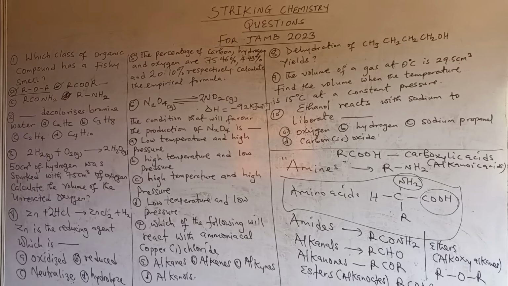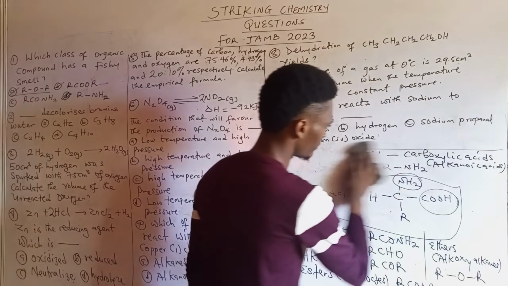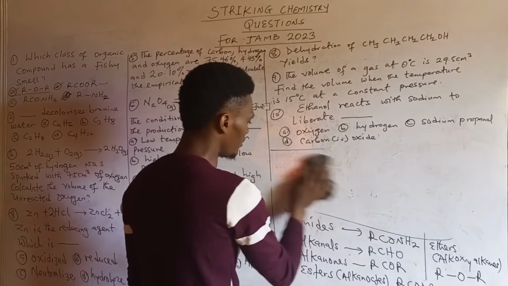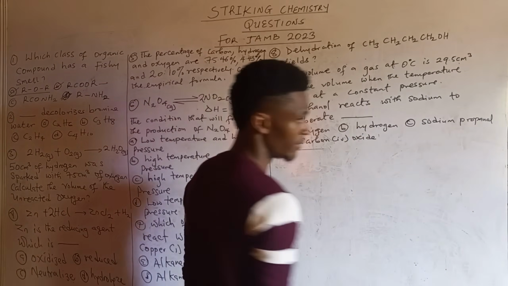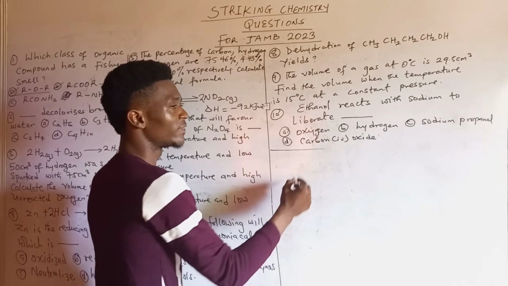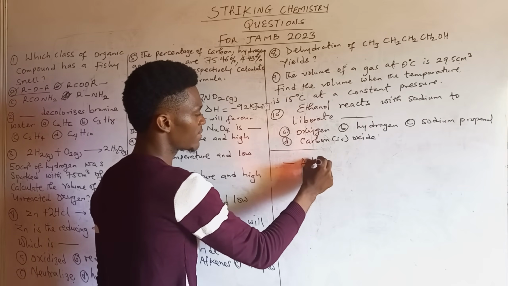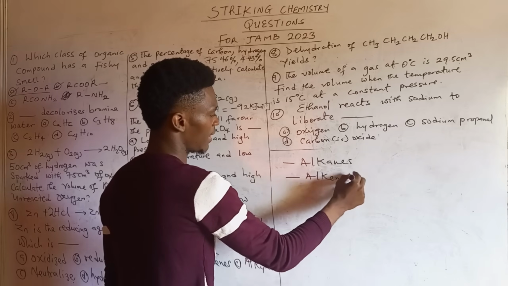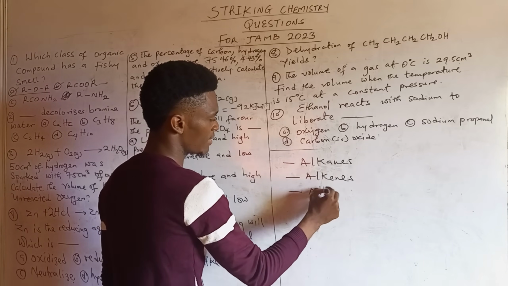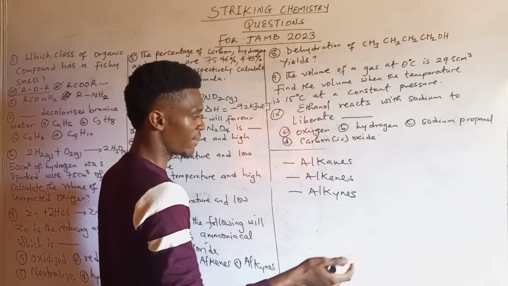Option D. Then number 2. Dash decolorizes bromine water. Bromine water is one of the reagents that is used to test for unsaturation. In organic chemistry, we have 3 aliphatic hydrocarbons that are known as alkanes, alkenes, and alkynes. These are aliphatic. You know, the aromatic is obvious, it is the benzene and its derivatives.